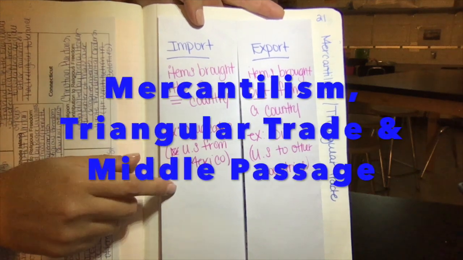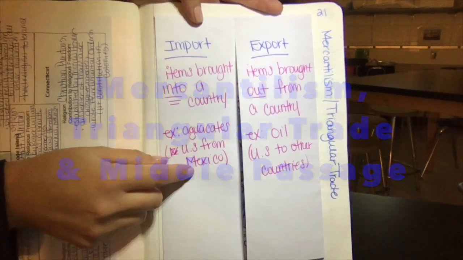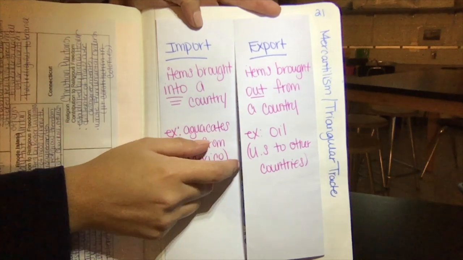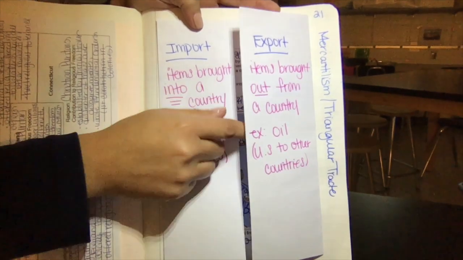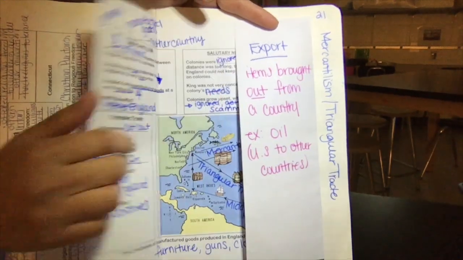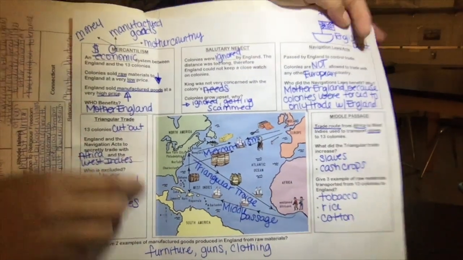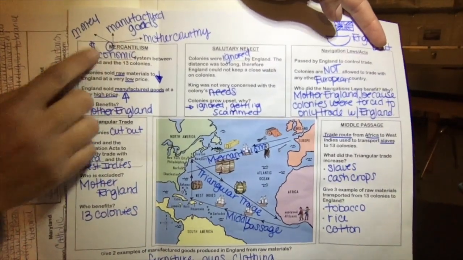Moving on to page 21, guys, we're talking about mercantilism, the triangular trade, the Middle Passage, some important trades, import and export. We'll do these at the end. Let's go ahead and open up our foldable. If we look at the upper right-hand corner, what is mercantilism?